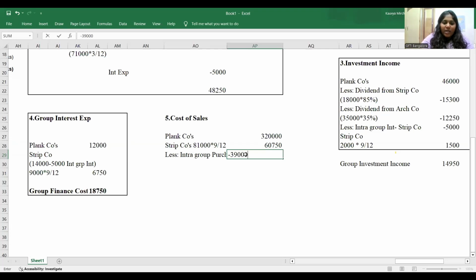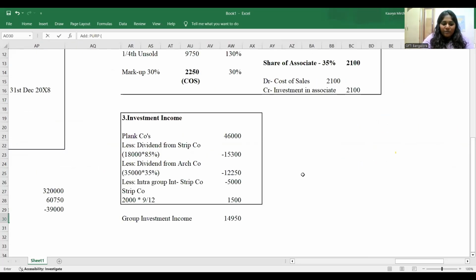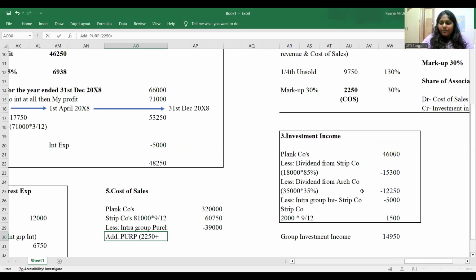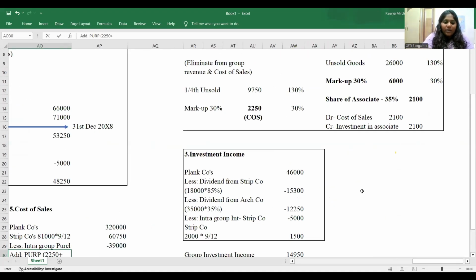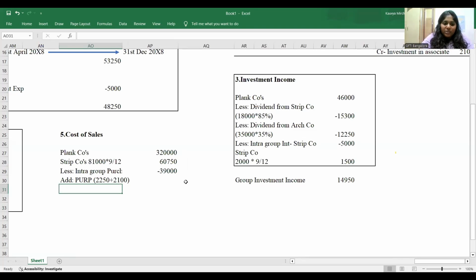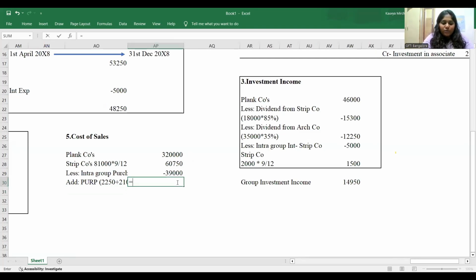Please reduce it. And then next, add, I have 2 perps. Both perps together, you can go ahead and add. One is 2250. Another one is 2.1 million. So you can add these two together and write 2250 plus 2.1 million. It will be 4350. Then again add fair value adjustment. Fair value adjusted depreciation coming from working note number 2.